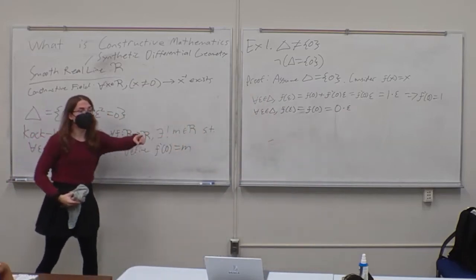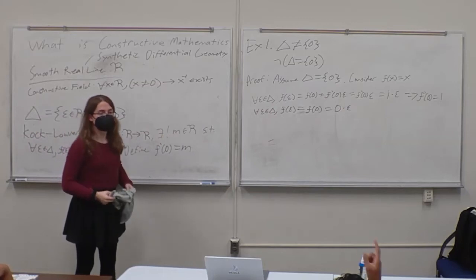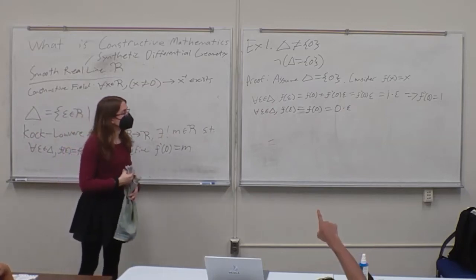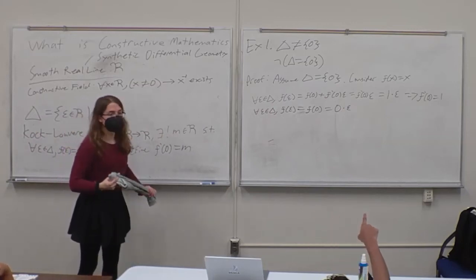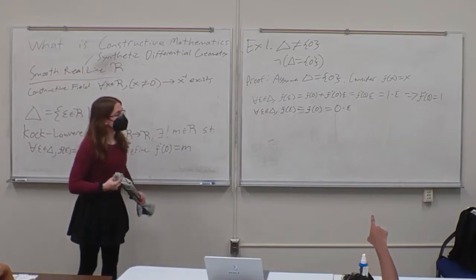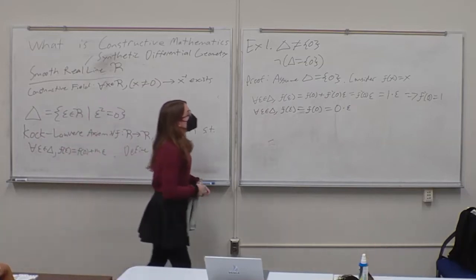So, because the Kock-Lawvere axiom guarantees uniqueness. Yes, sorry, isn't epsilon an element of this delta? So epsilon must be 0. So how are you allowed to conclude that f prime of 0 times epsilon equals 1 times epsilon implies f prime of 0 equals 1? Yeah. You're not allowed to divide by that.